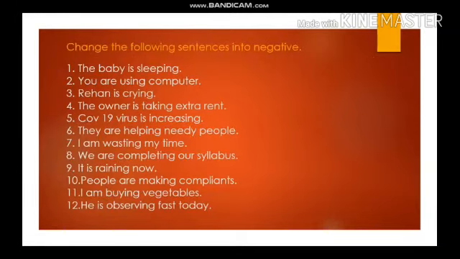Okay, so you are given almost 12 examples and you need to change them into negative sentences. I have already told you and showed you the method, which is very easy, that just by simply putting not after the helping verb, the sentence will become negative. First of all, you need to find out your helping verb, and once you have found your helping verb, I am sure that it will be very easy to change the following sentences into negative.